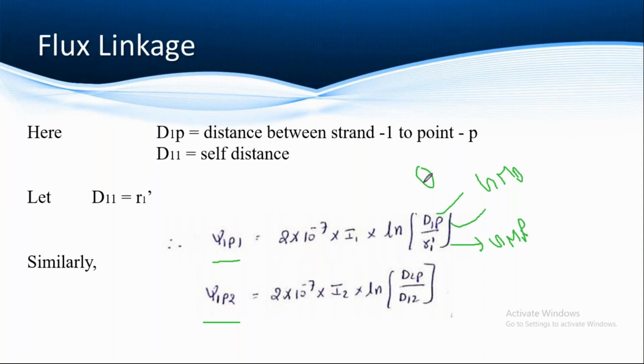That is what we are going to find, all the parameters at a particular conductor with respect to that particular point. And GMR is the self distance among the conductors, in the combined conductor, right? So that is the GMR, geometric mean radius. In this condition we have the GMD, that is the distance between conductor 1 and P, D1P, and D11 is the self distance, calculated as R1 dash. So how can we get R1 dash? What is the equation of R1 dash?